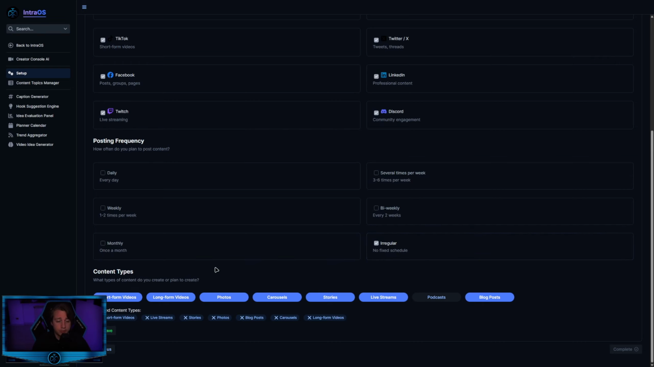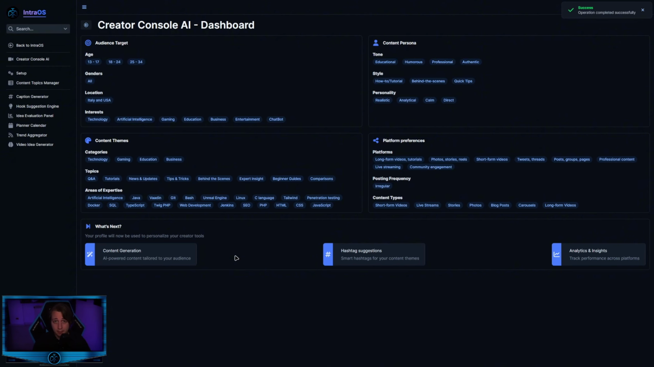Content types: short form videos, long form videos, photos, carousel, stories, live streams, podcasts, or blog posts. It depends on the platform. It depends even on what you post on each platform. And now let's complete the setup. Here we go. This is my own dashboard. The next step, I'm going to show you the content topics manager.